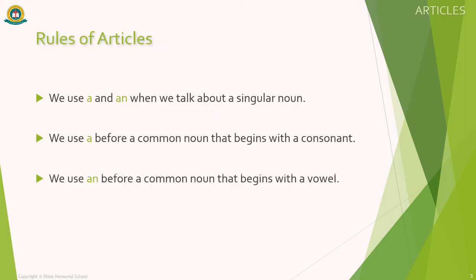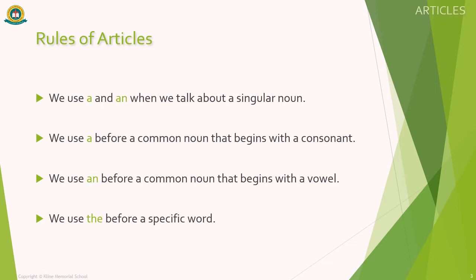Children, do you remember that there are 26 letters in the English alphabet? A, E, I, O, U. These 5 letters are called vowels and the rest of these letters are called consonants. We use a before a common noun that begins with a consonant sound. Examples are a cat, a ball, a dog, etc.